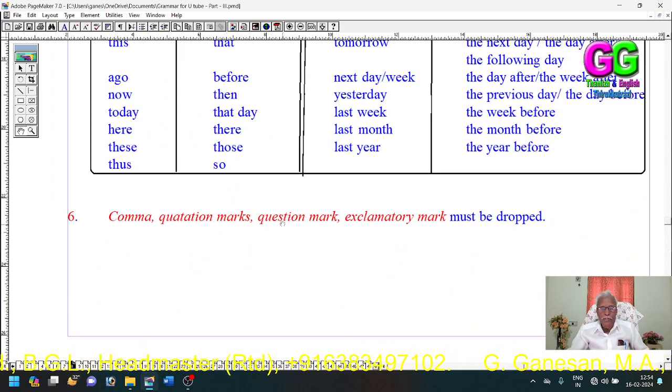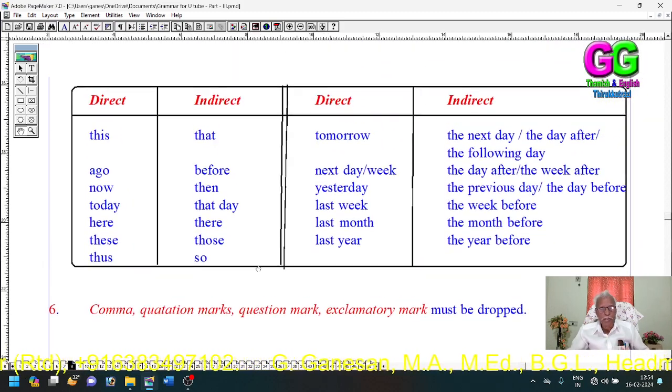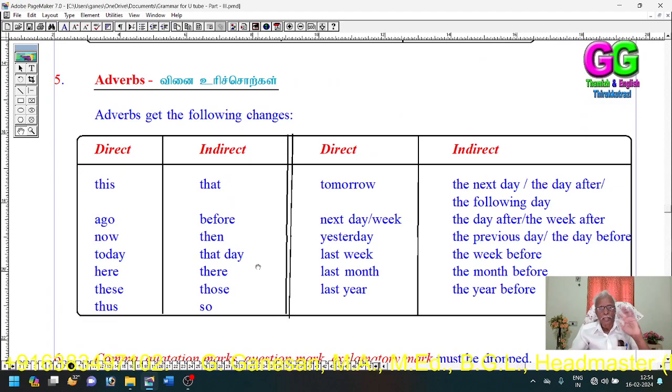Comma, quotation marks, question mark, exclamatory mark must be removed. All these marks. Stopping marks should be removed.